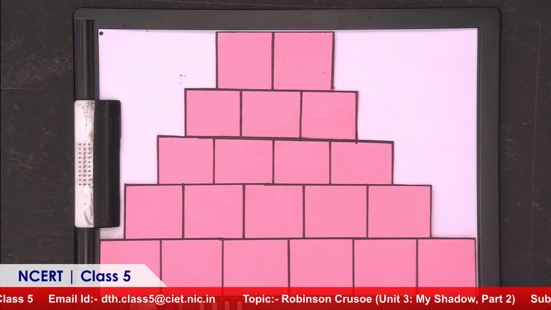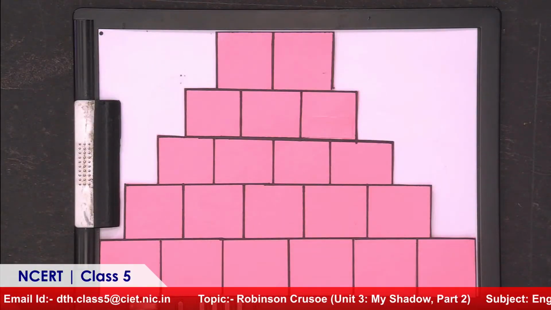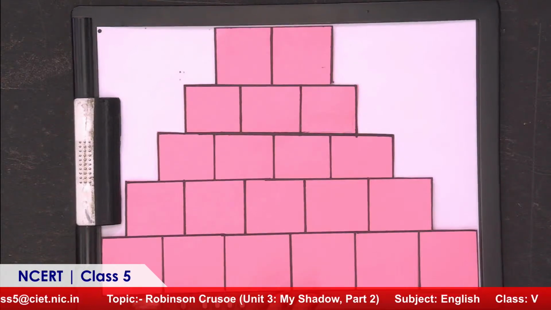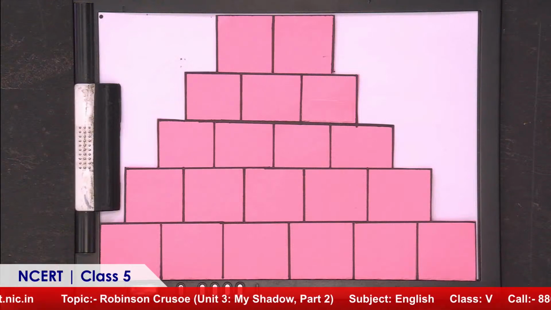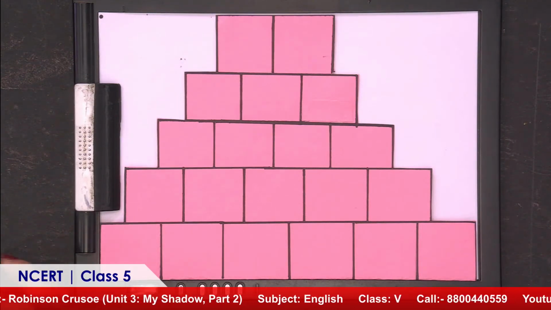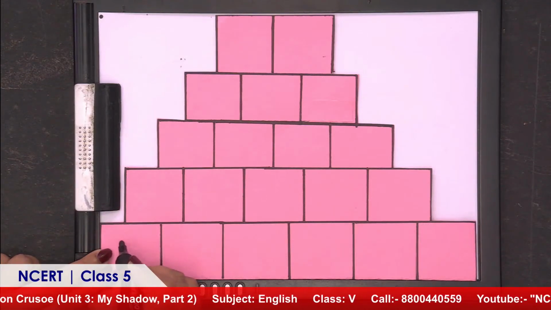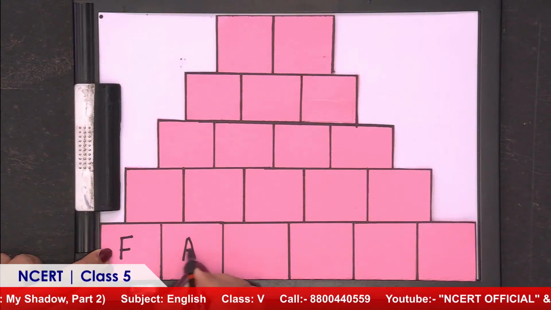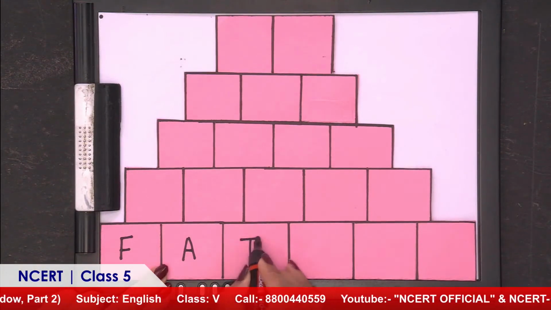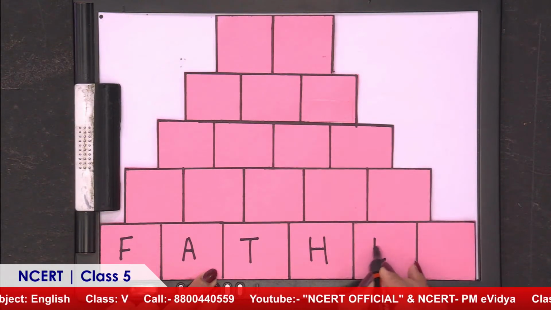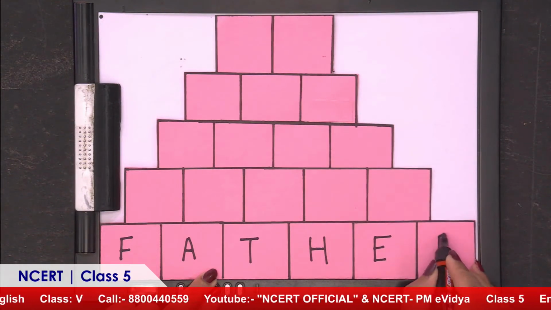First of all, tell me a 6-letter word that begins with F. Children, the letter begins with F. Yes, it can be father. Can you tell me the spelling? Yes, F-A-T-H-E-R.